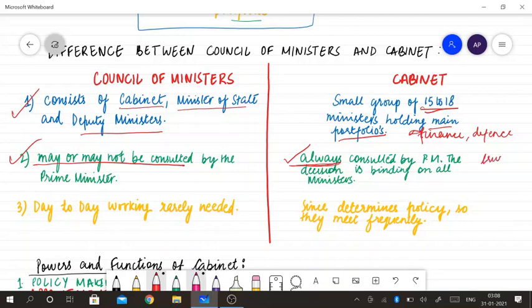Now for the other ministers, like the minister of state and the deputy minister, they rarely meet the prime minister. If needed, they can be asked to meet, otherwise no. But for making the policy, cabinet ministers are there, and their work is making the policy, so it is very important for them to meet frequently with the prime minister. The prime minister frequently meets the cabinet ministers.